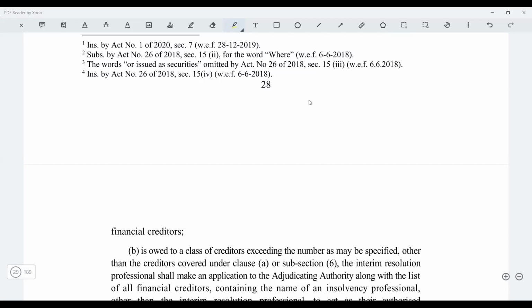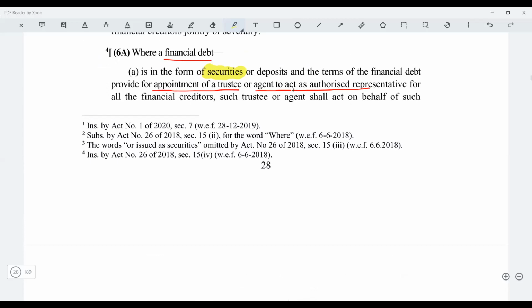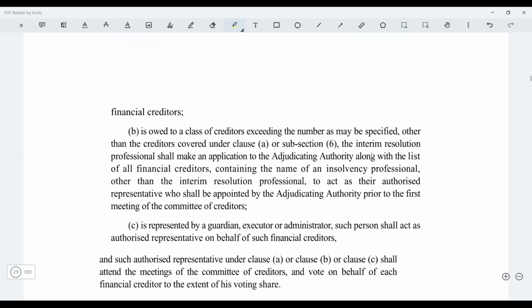Yes or no? Yes, sir. So here again, the provision is for them. They can also provide for the appointment of the trustee or the authorized representative for all such financial creditors, who will act on behalf of all the financial creditors.